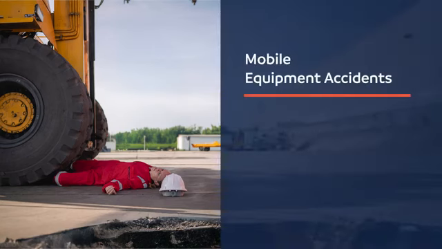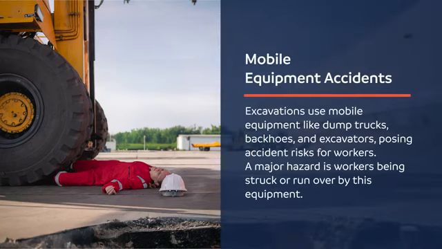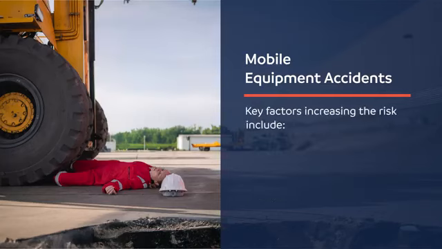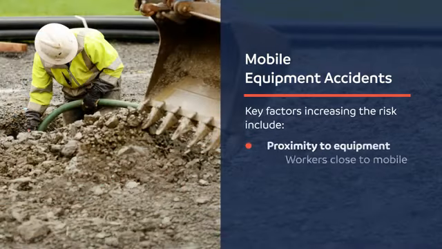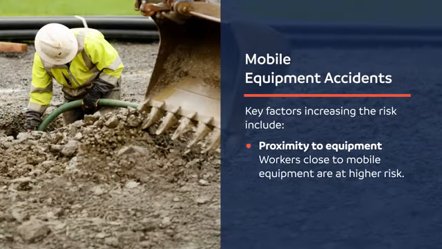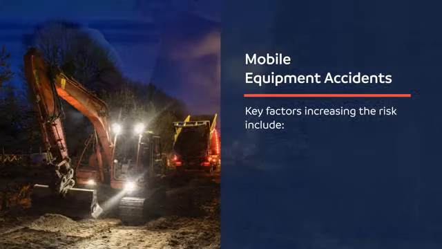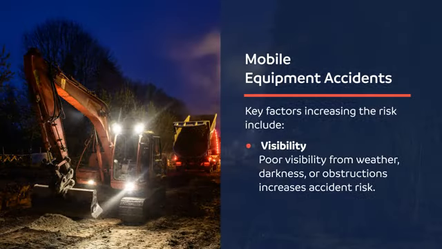Mobile equipment accidents. Excavations use mobile equipment like dump trucks, backhoes, and excavators, posing accident risks for workers. A major hazard is workers being struck or run over by this equipment. Key factors increasing the risk include proximity to equipment. Workers close to mobile equipment are at higher risk. Visibility. Poor visibility from weather, darkness, or obstructions increases accident risk.